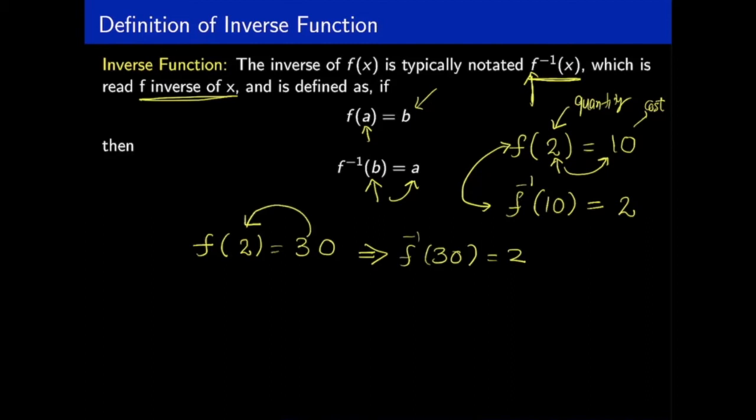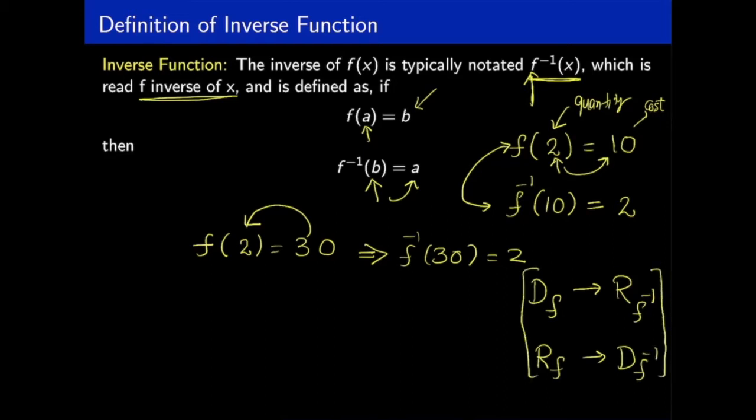Since we reverse the process of the function f, the domain of the function f actually becomes the range of the function f inverse. And this happens for the range also. They switch, range and domain. So the range of the function f becomes the domain of the function f inverse. In order to switch their range and domain, the function must be one-to-one.